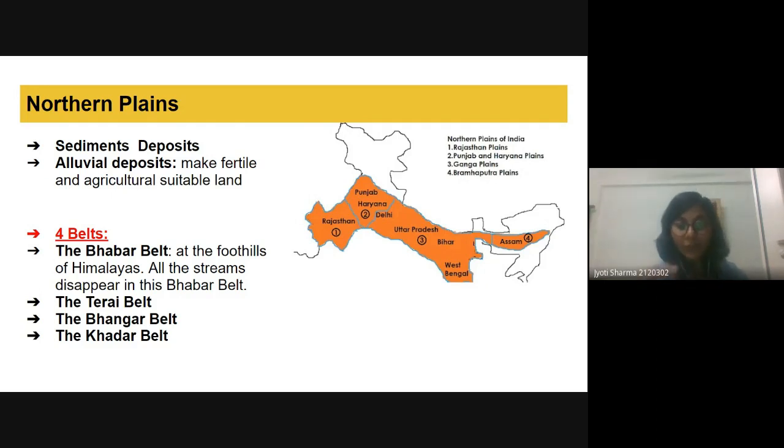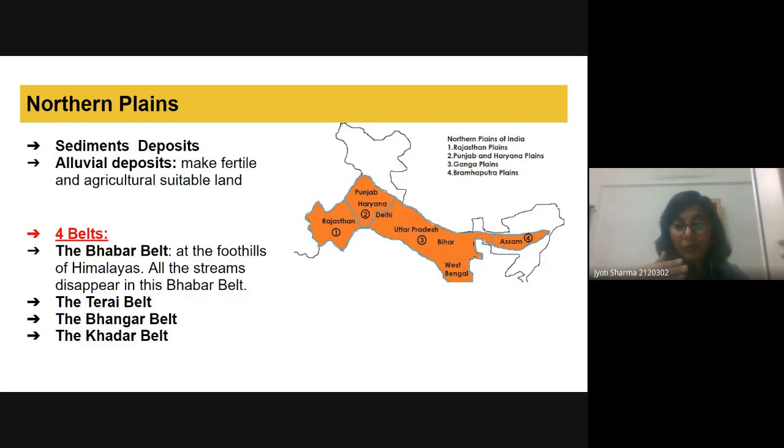Next to it we have the Terai belt. In the Terai belt, all the rivers that disappeared in the Bhabar come out, and because of that we find watershed and marshy land. Then we have the Bangar belt, but before that, the Khadar belt.